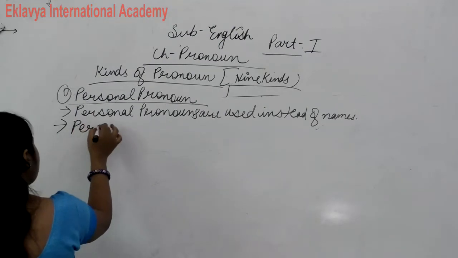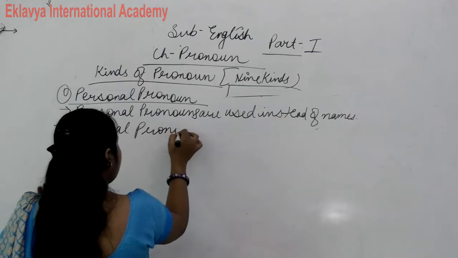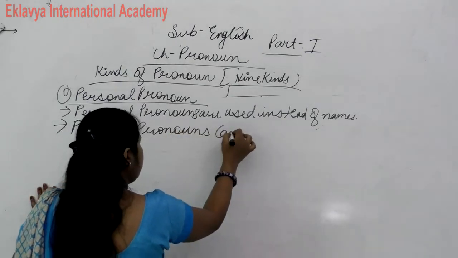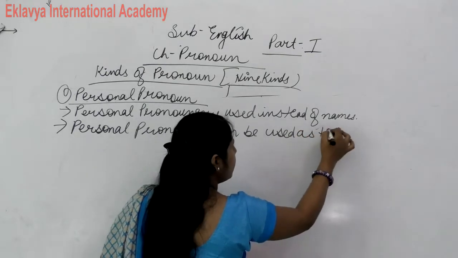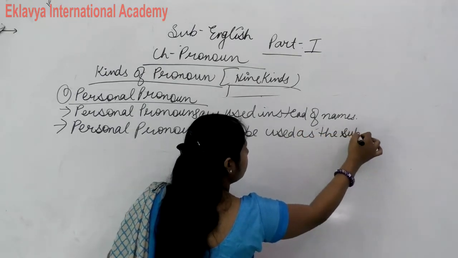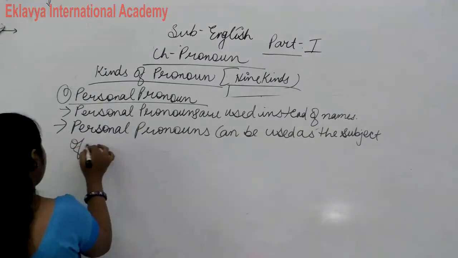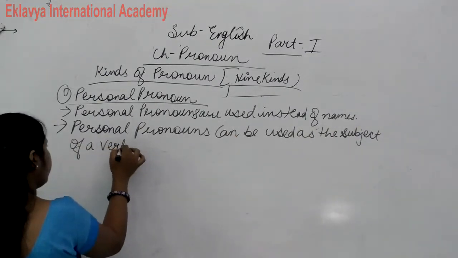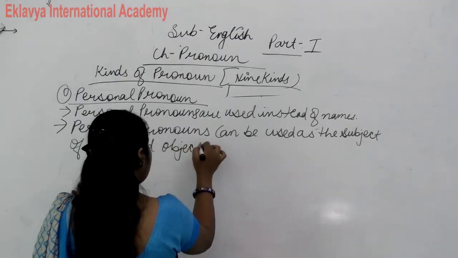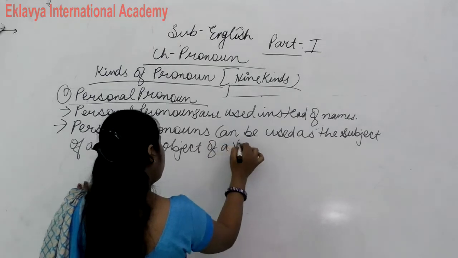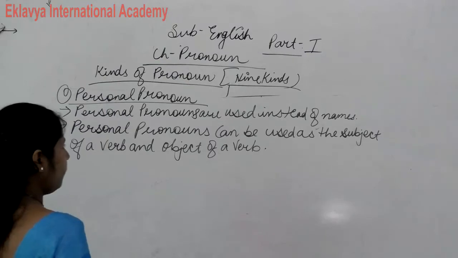Personal pronouns can be used as the subject of a verb and object of a verb.